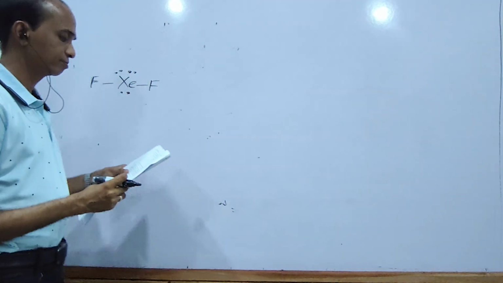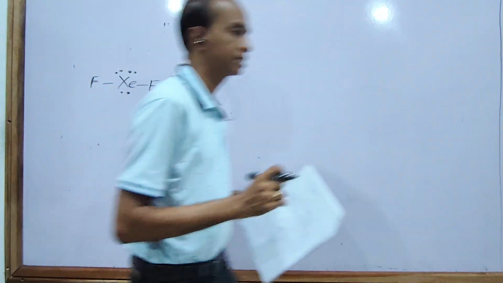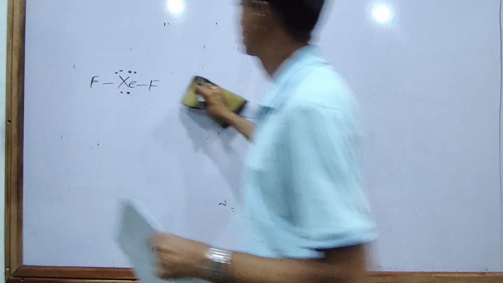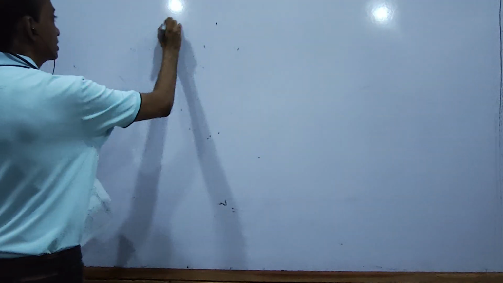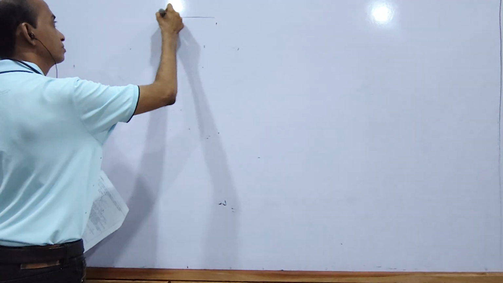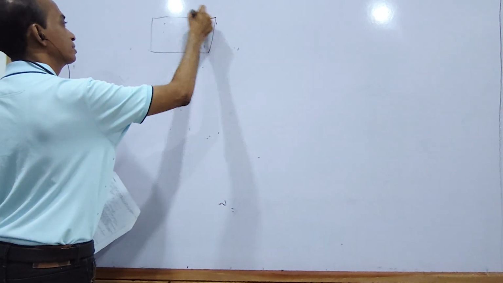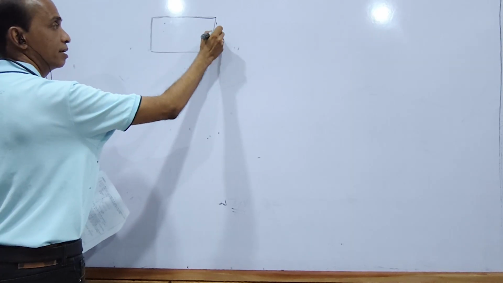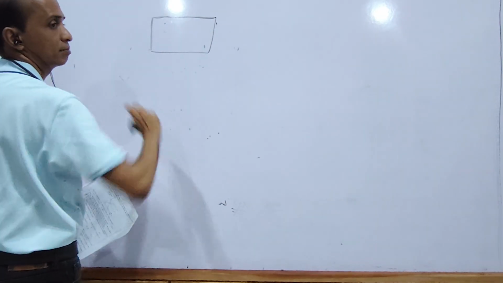The system has a boundary, and that boundary is permeable to energy, not to matter.